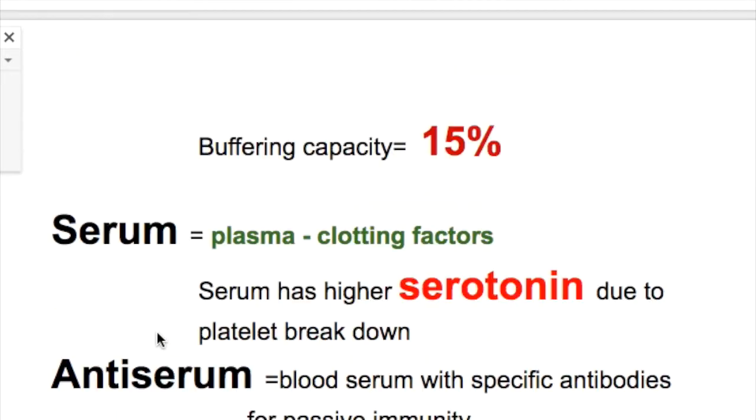What's serum? Serum is plasma minus clotting factors. So if clotting factors are removed from the plasma, it becomes serum. What substance is more in serum? Serotonin has higher concentration in serum due to platelet breakdown.